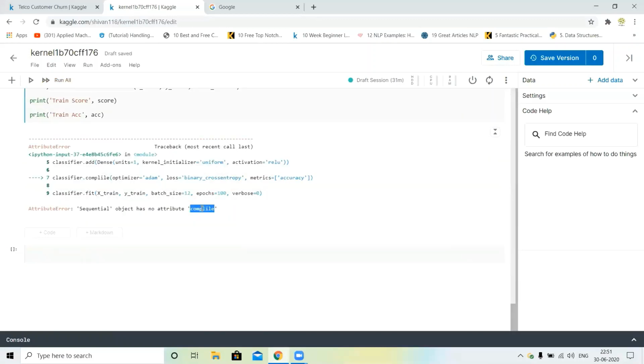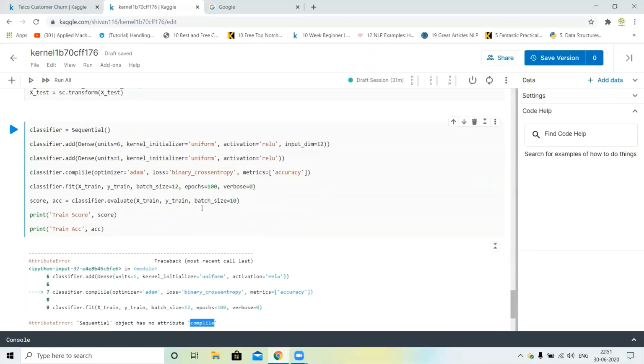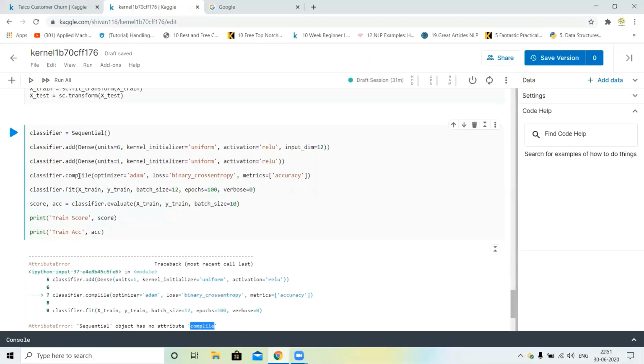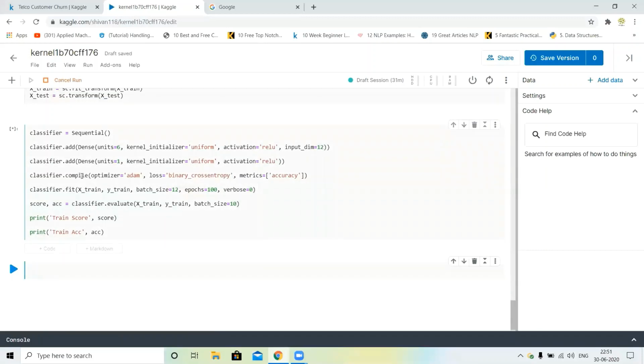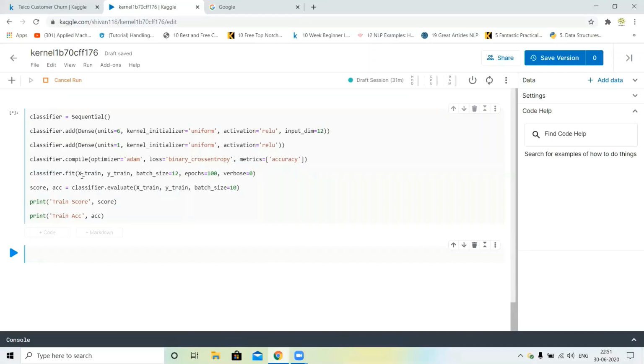Okay, compile is wrong again and again. Classifier dot compile. I thought it's working. It takes some time to run.